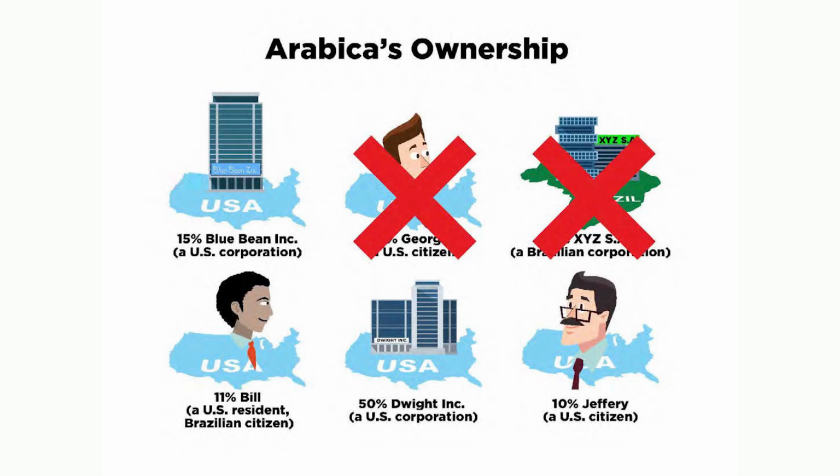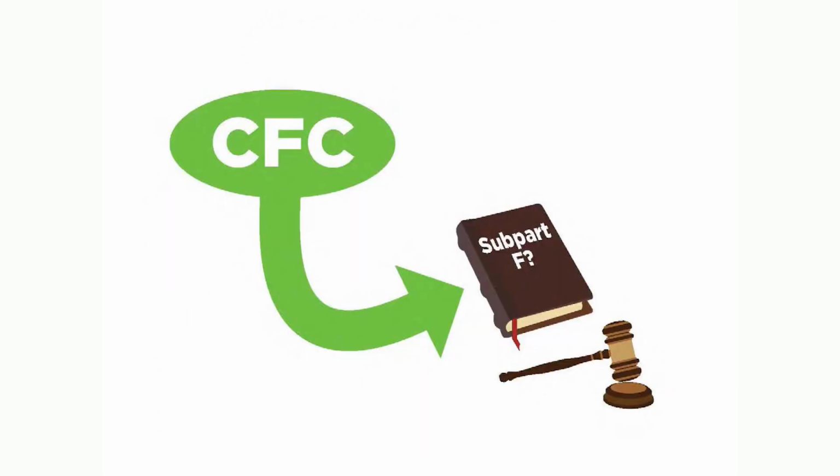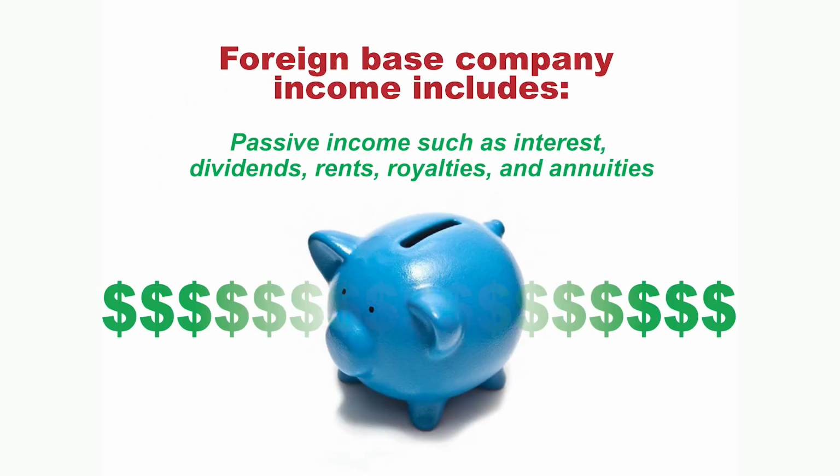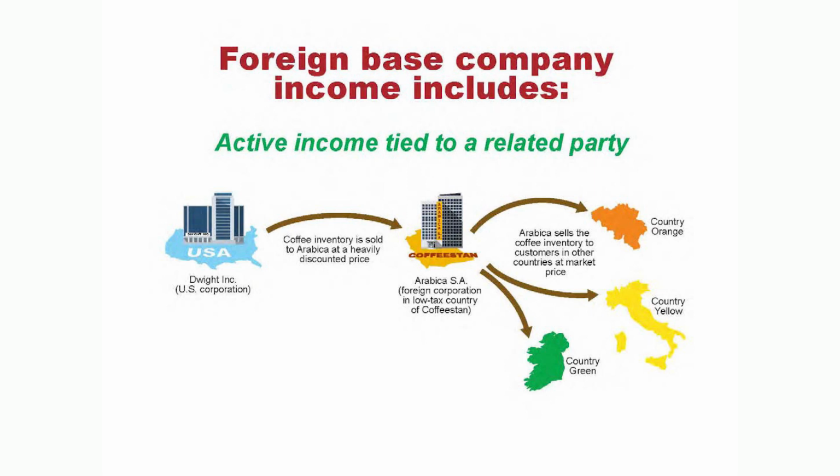Now let's turn our attention and understand. If we get rid of George and that other company because they don't meet the standard test, are we a controlled foreign corporation subject to subpart F income? You bet we are. Foreign-based income includes passive income, such as interest, dividends, rent, royalties, and annuities. All those things that you can just put your feet up and wait for the postman to deliver the mail. It also includes some active income, if it's tied to related parties.